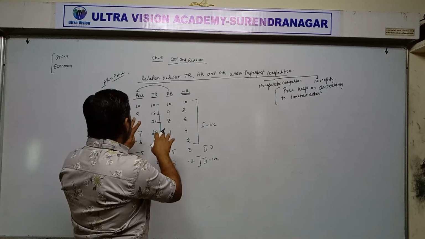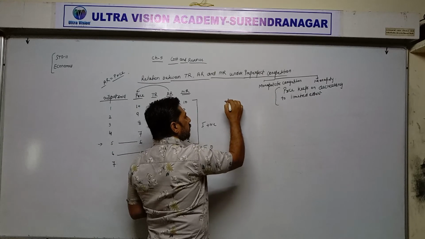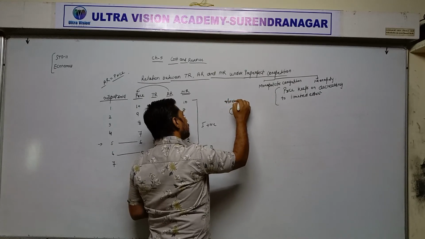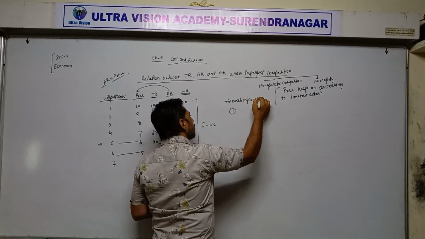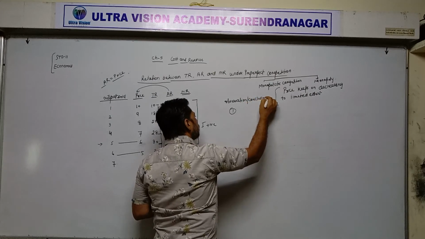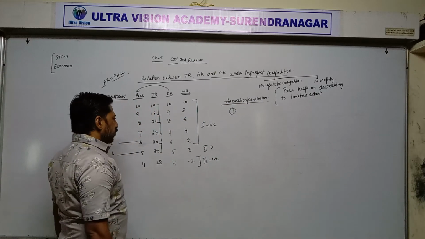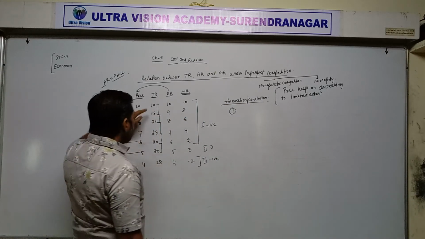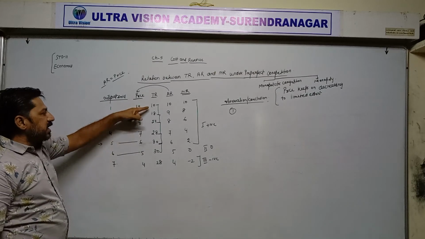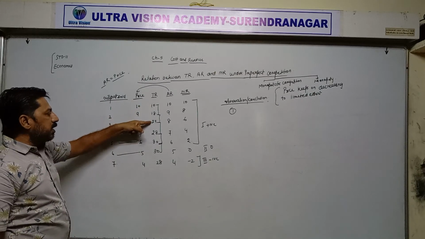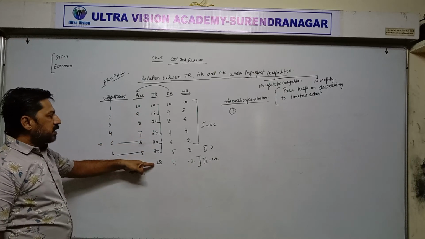Now on the basis of the schedule, observation or conclusion. First conclusion: we can see in the table that TR is continuously increasing, 10, then 18, then 24, then 28, 30, now decreasing.